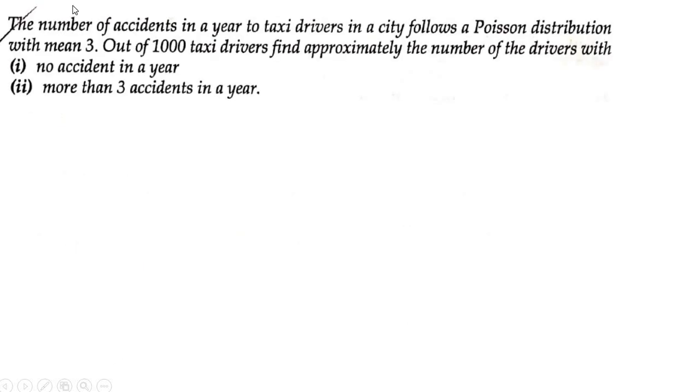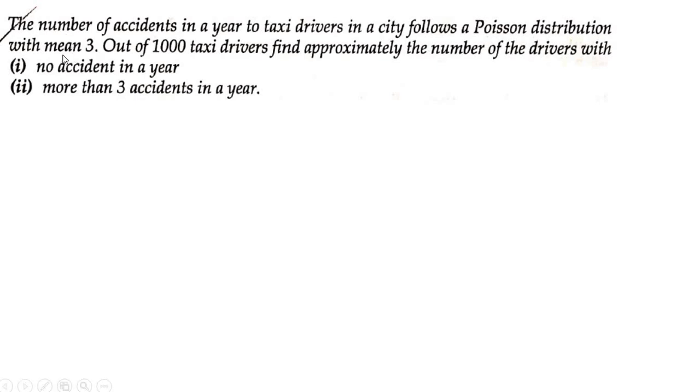Now let us move on to the next problem. The number of accidents in the year to a taxi driver in the city follows a Poisson distribution with the mean 3. So already the mean has been given, that is mu is equal to 3. Out of 1,000 taxi drivers, find approximately the number of drivers with no accident in the year, that is x is equal to 0, and more than 3 accidents in the year, that is greater than 3 accidents.